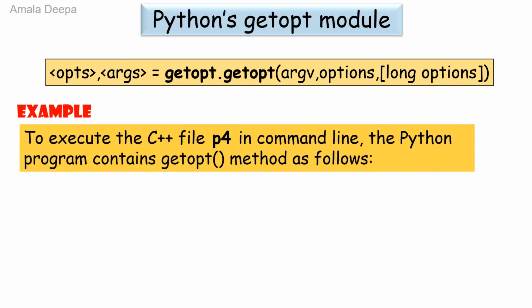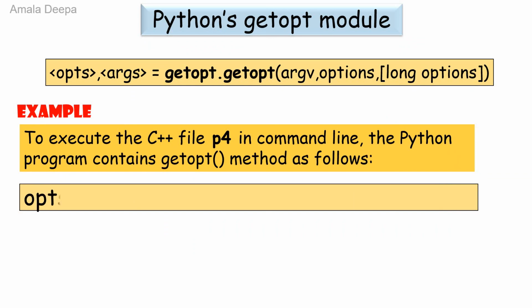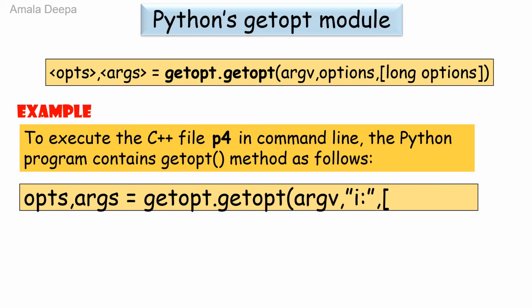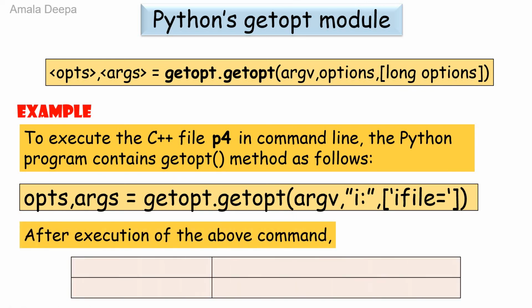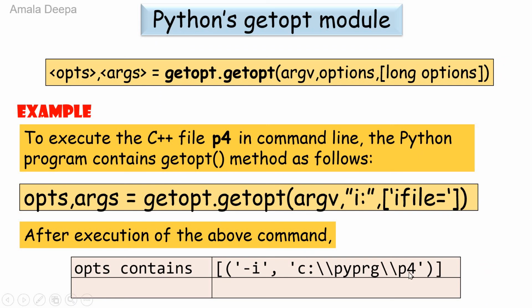To execute the C++ file P4 in command line, the Python program contains the getopt method as follows: ops, args = getopt.getopt(argv, "i:", ["ifile="]). After execution of the above command, ops contains the following information. That is the mode and the path. Args contains an empty list.